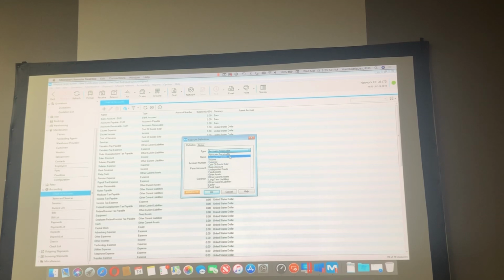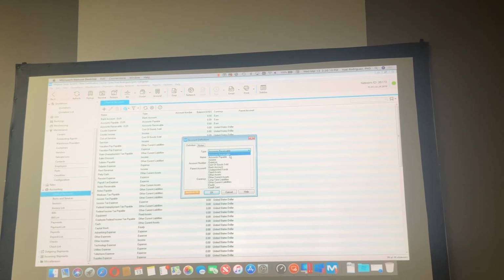You have account receivables, account payable. Those accounts, they come by default in Magaya. Every time that you activate one currency in Magaya, you're going to have one accounts payable in that currency, one accounts receivable in that currency, and then one bank account in that currency. This is automatic, because those accounts you don't need to create. Account receivable will be everything that you create, like an invoice for a customer. That invoice will be related to account receivable. Every time that you create a bill for your vendors, you will be having their accounts payable.